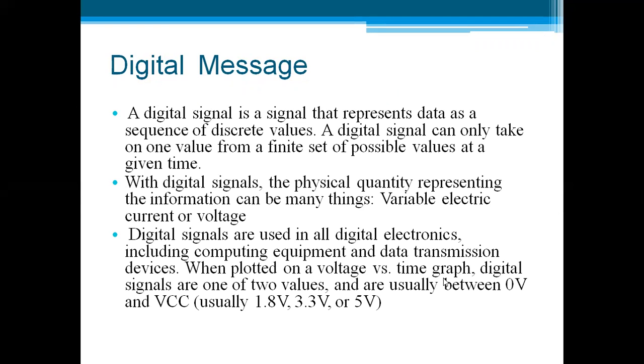When plotted on a voltage versus time graph, digital signals take one of two values and are usually between 0 volt and VCC. Usually the values are 1.8 volt, 3.3 volt, or 5 volt. Most of the time it is 5 volt. So that is a representation of digital data. We are having data which is represented as either 0 or VCC, where the VCC value is 1.8 volt, 3.3 volt, or 5 volt. Whereas in case of analog signals, we have seen the data is from minus 12 to plus 12, and it is considering each and every instantaneous value. But here the value is 1.8 volt, 3.3 volt, or 5 volt.